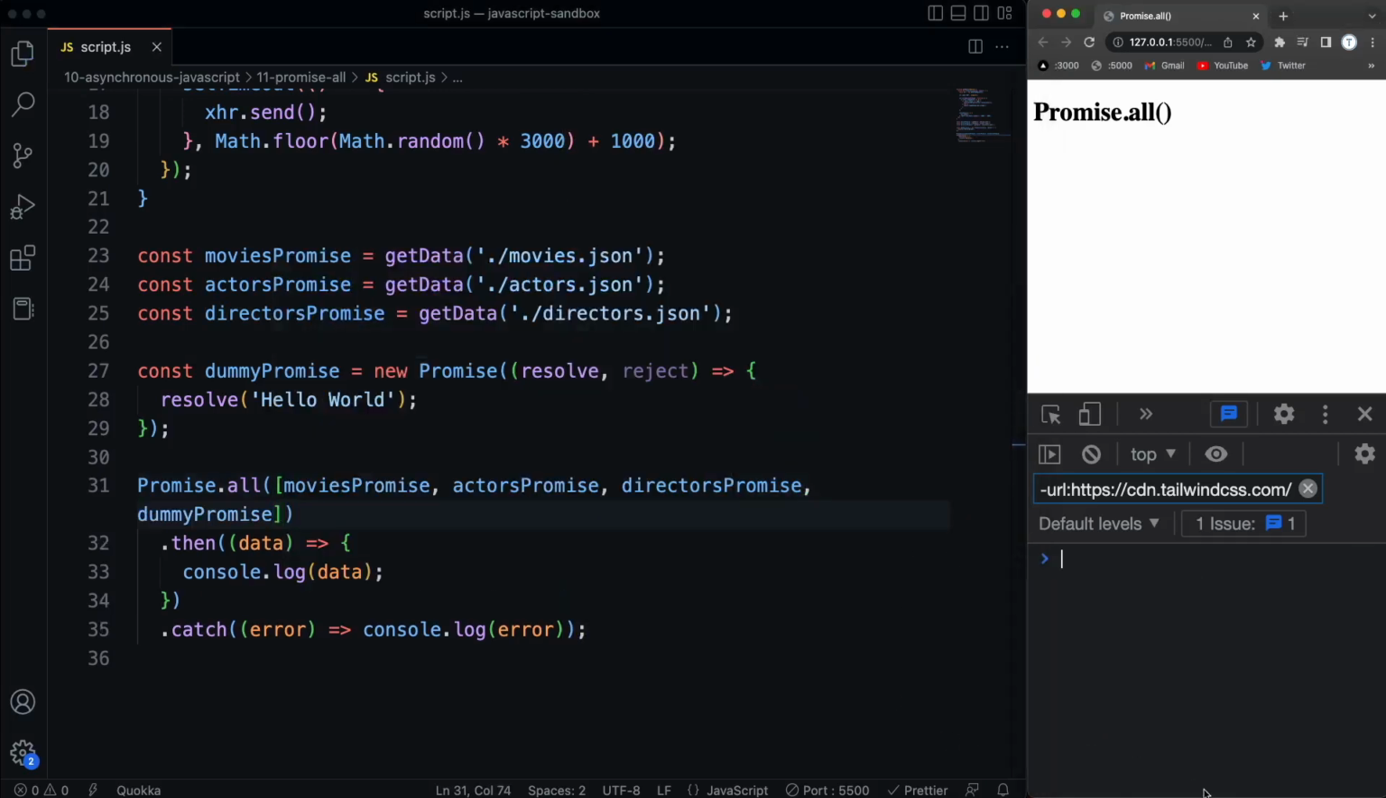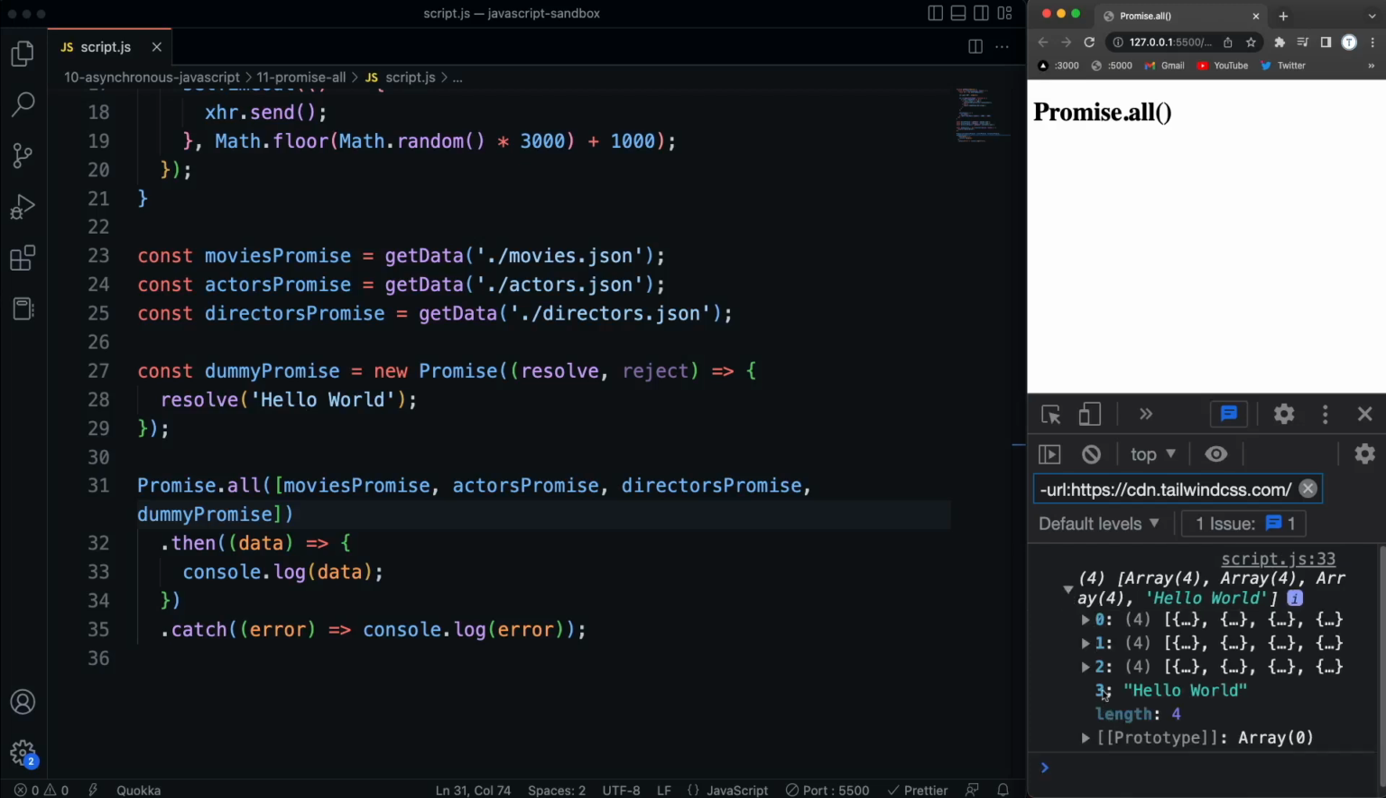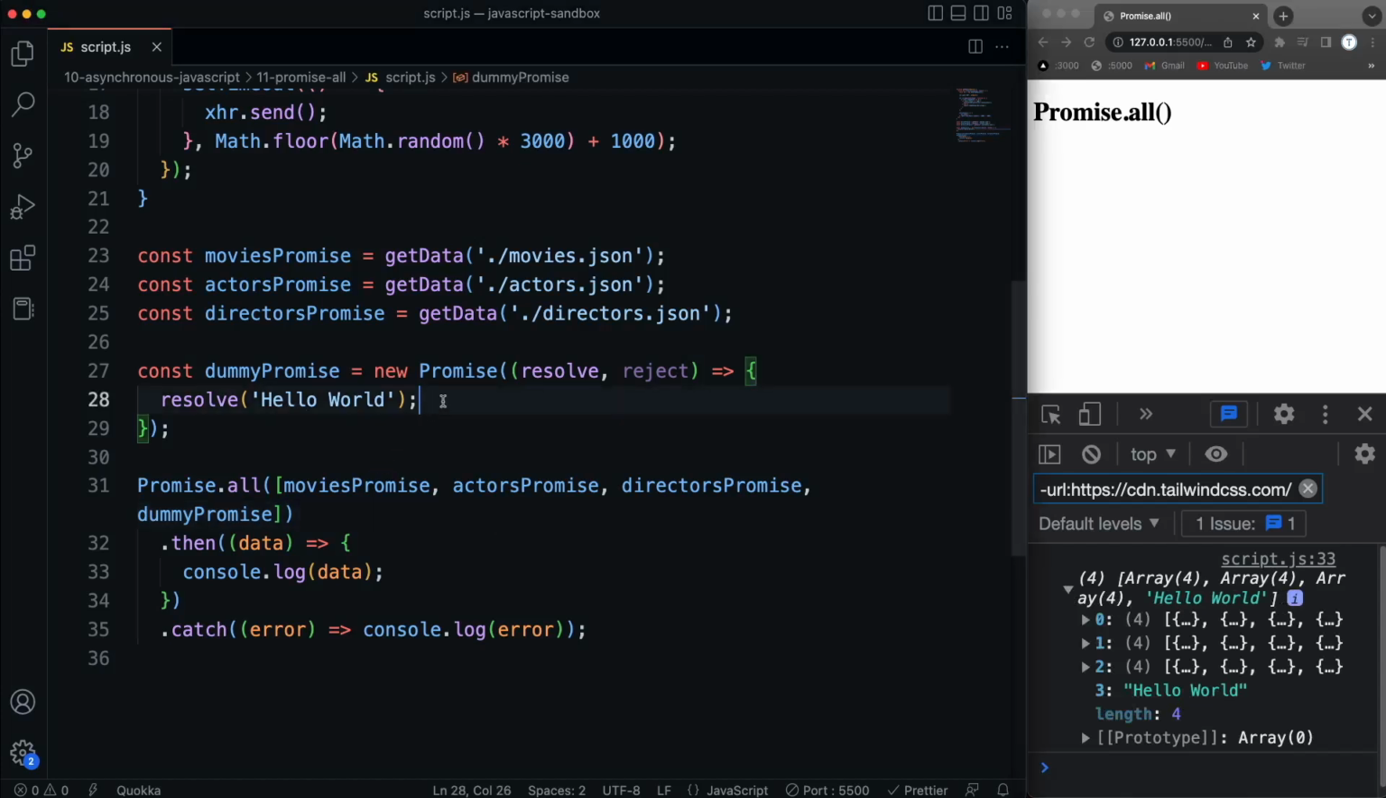Save that, and now what I should get back is an array with four values. The first three are going to be an array, because that's what we're getting with getData passing in these endpoints. This fourth promise, though, is resolving a string, so that's what I get here. It's an array with three arrays and then a string of hello world, because that's what I resolved in my fourth promise. Really cool. It's a very clean way to make multiple requests if you need to, fetch data from multiple endpoints at the same time and have it in the order that you want.